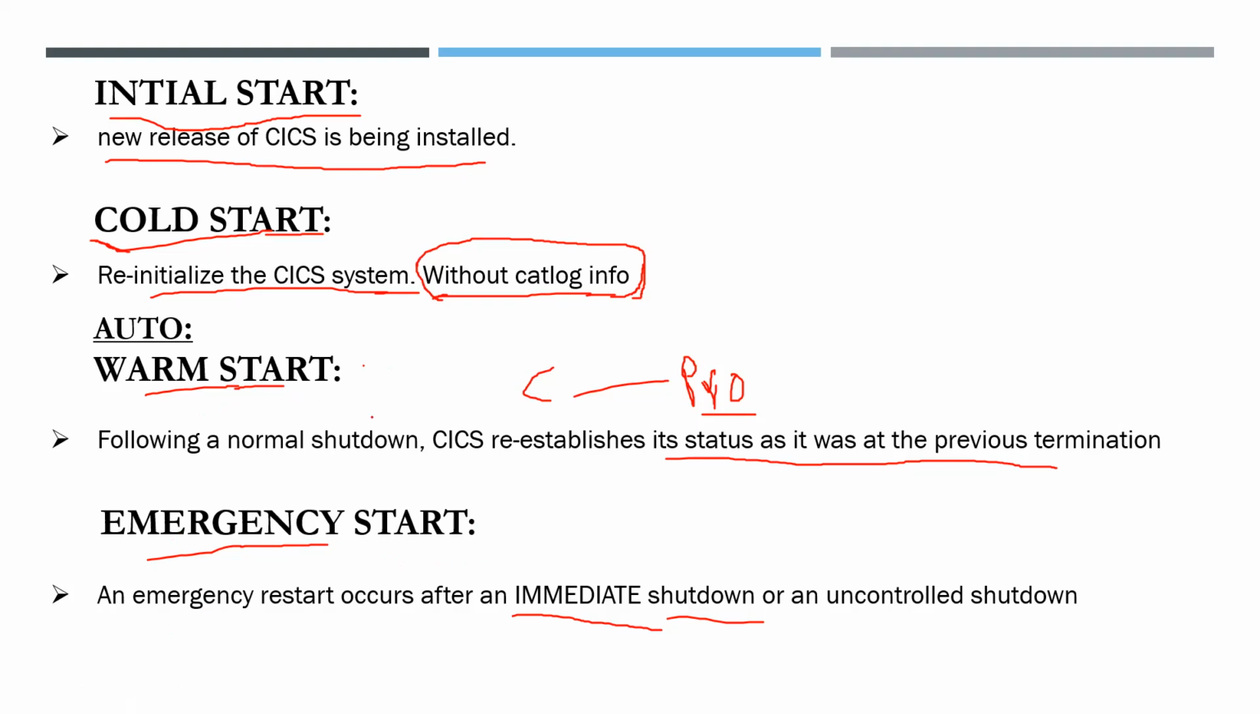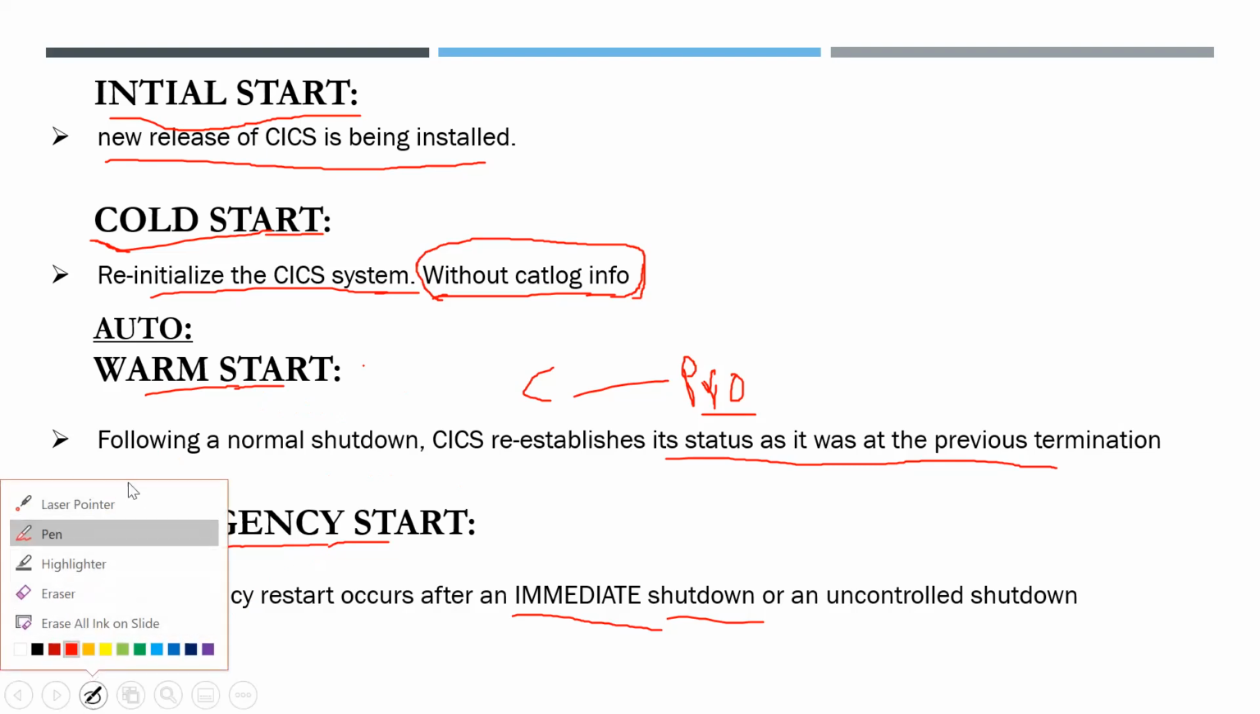Warm start means if we perform shutdown, it will wait for all the running programs to close. When all the running programs finish their execution, it will shut down. It is like our laptop or computer shutdown, which shows the presently running programs. Emergency start is like a power failure, power off, system failure, or software failure. Those are emergency starts. These are normal shutdowns. In normal shutdown, the system will choose warm start. In emergency or immediate shutdown, the system will choose emergency start.